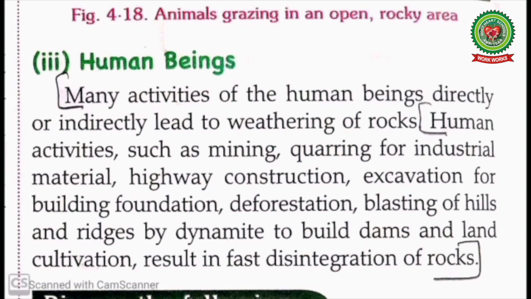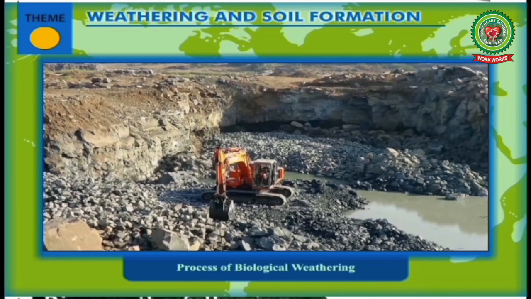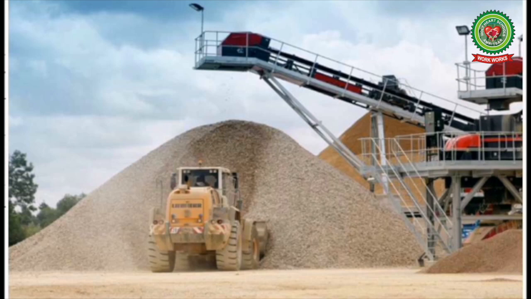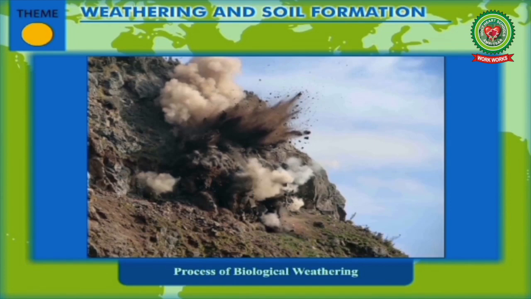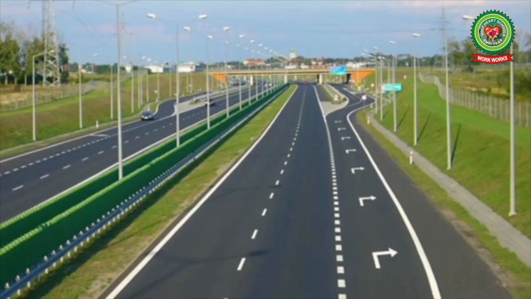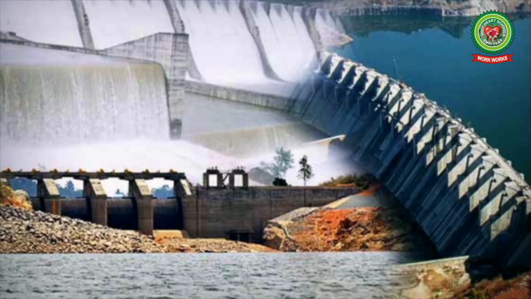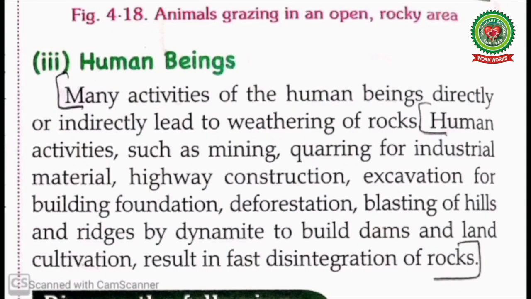Human beings are directly or indirectly responsible for weathering of rocks. Mining means digging out of the earth's surface to get minerals. Quarrying means a process of removing rock, sand or other minerals from the ground in order to use them to produce material for construction or other uses. Blasting of rocks by dynamite for the construction of highways. Dams means a high wall built across the river, and clearing the forest for making it suitable for agriculture results in fast disintegration of rock.